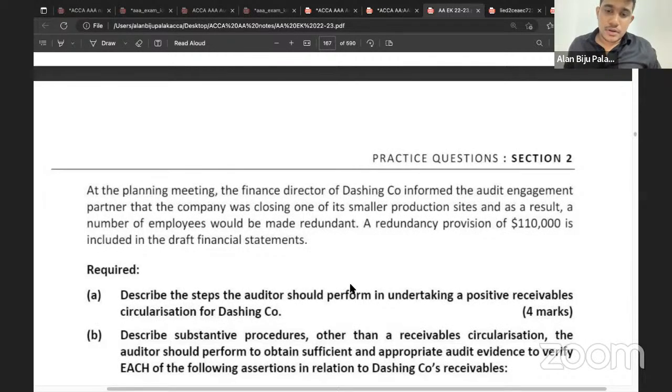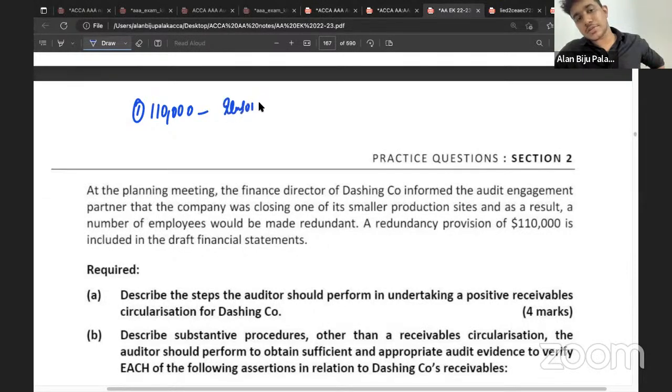Is the amount they have estimated correct? Exactly, good. So first of all, you need to know whether the amount of 110,000 is reasonable or appropriate. So you need to know whether it is reasonable. Fine, good. Then what else? What else do you need to know?